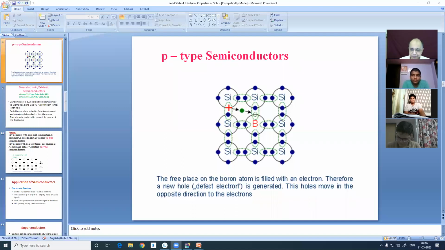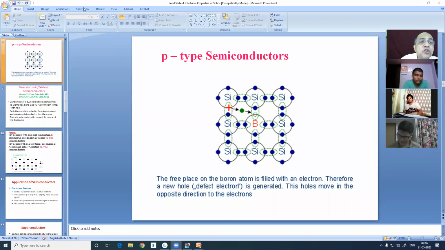Okay. So this boron or aluminum or gallium have 3 valence electrons, and the fourth place is missing. No counterpart for this electron. So that is a positive hole, and from the adjacent bonding position, one electron migrates and produces another positive hole.